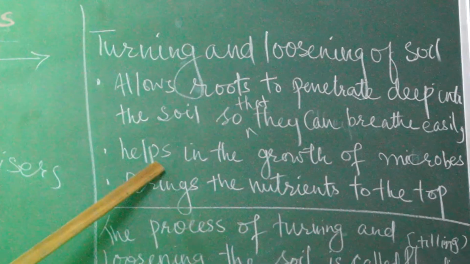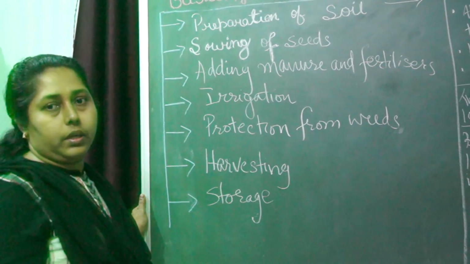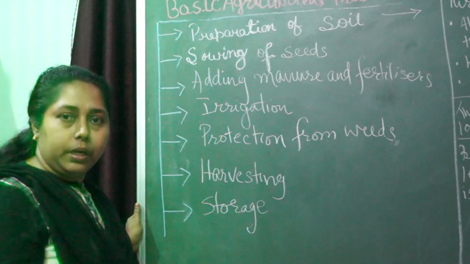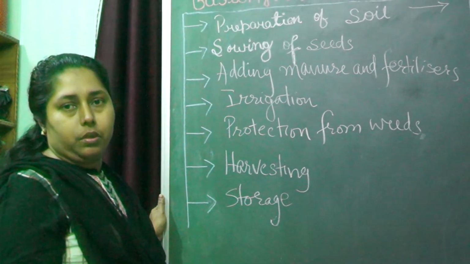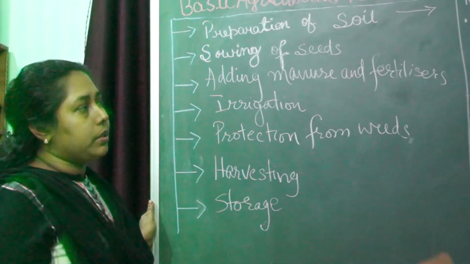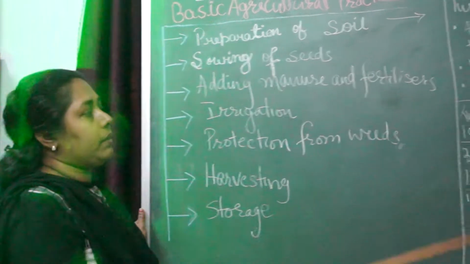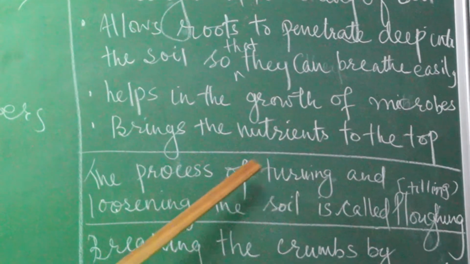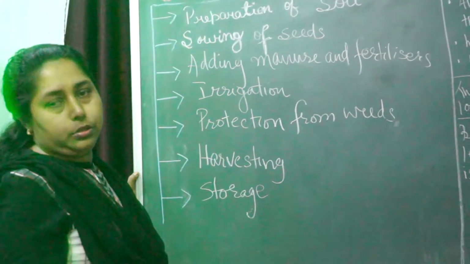The second advantage is that it helps in the growth of microbes and earthworms. Earthworms, all of you know that. We always say that the earthworm is the farmer's friend. Why? Because the earthworm helps to loosen the soil, and it also increases the humus of the soil by its droppings. So earthworms and microorganisms are helpful for the farmers for loosening the soil. Then the third advantage of turning and loosening the soil is that it brings the nutrients to the top of the soil, so that the roots can easily absorb the nutrients.